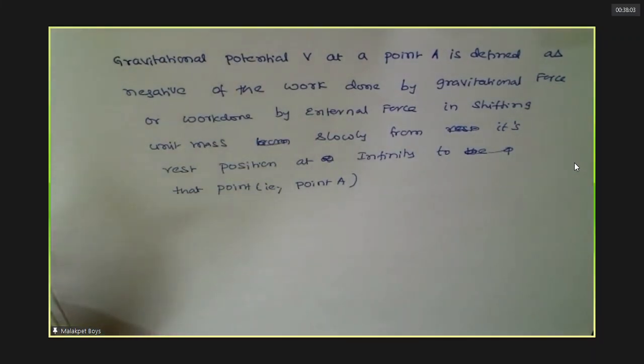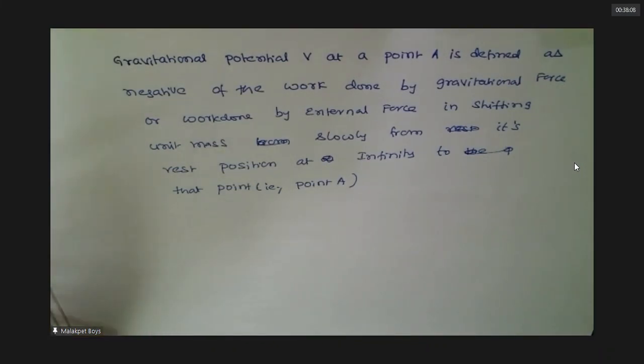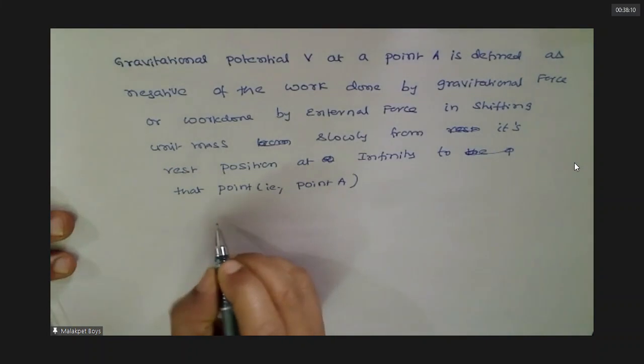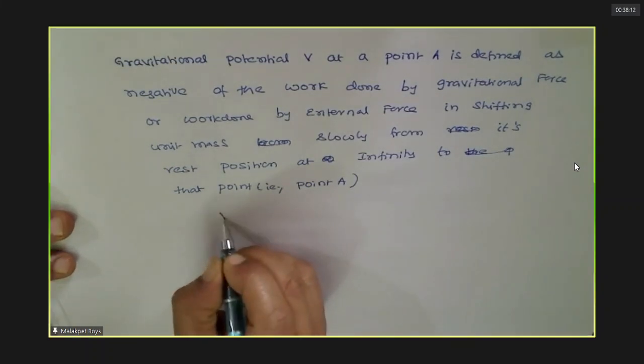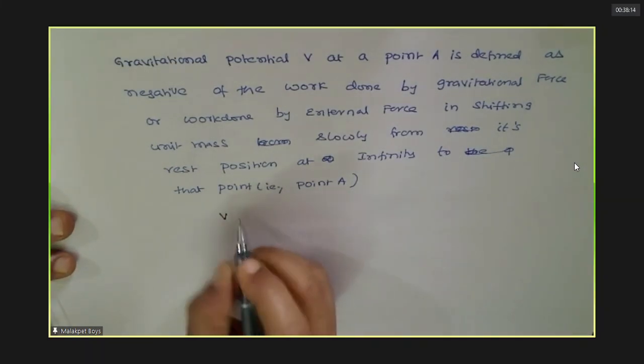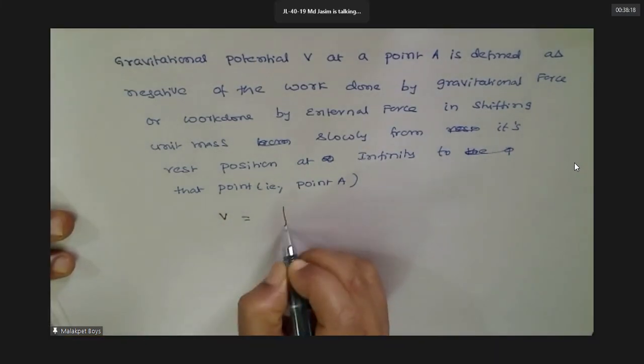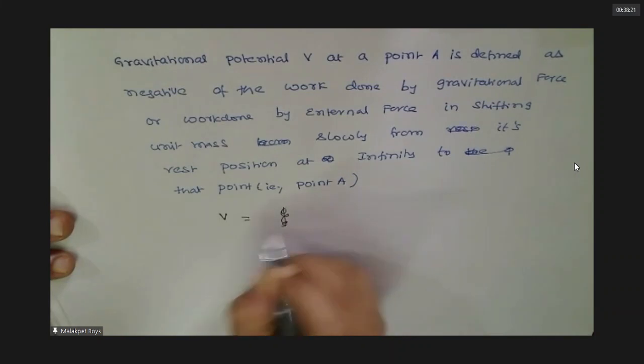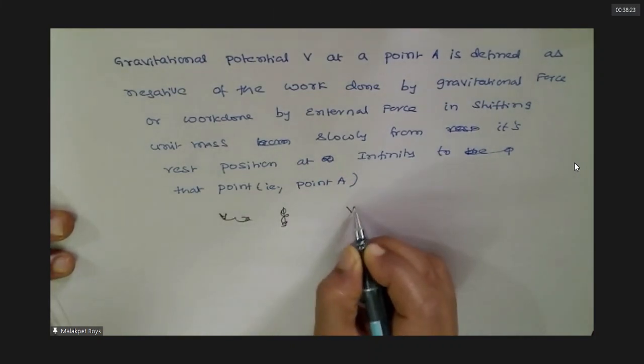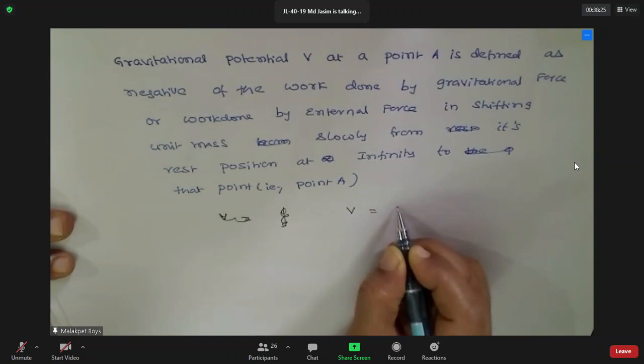Now, shall I go further? What is the potential at a point A we need? Minus GMm.